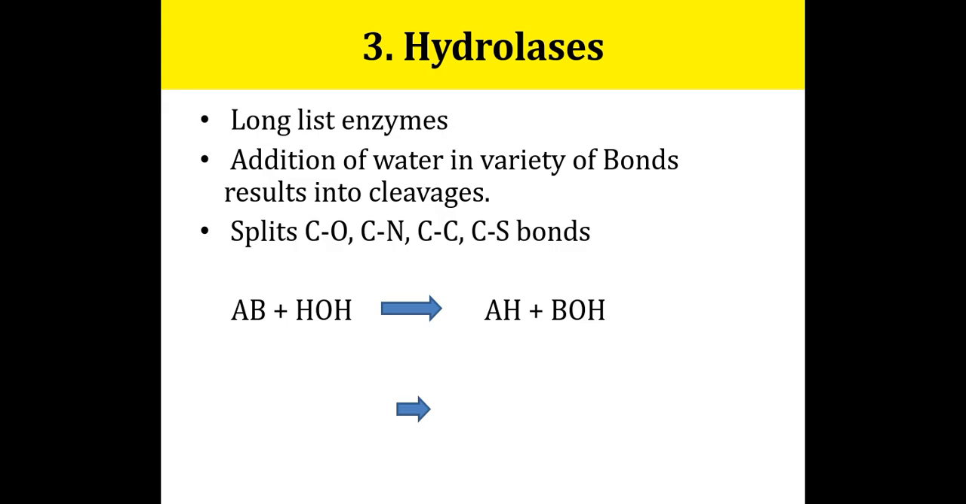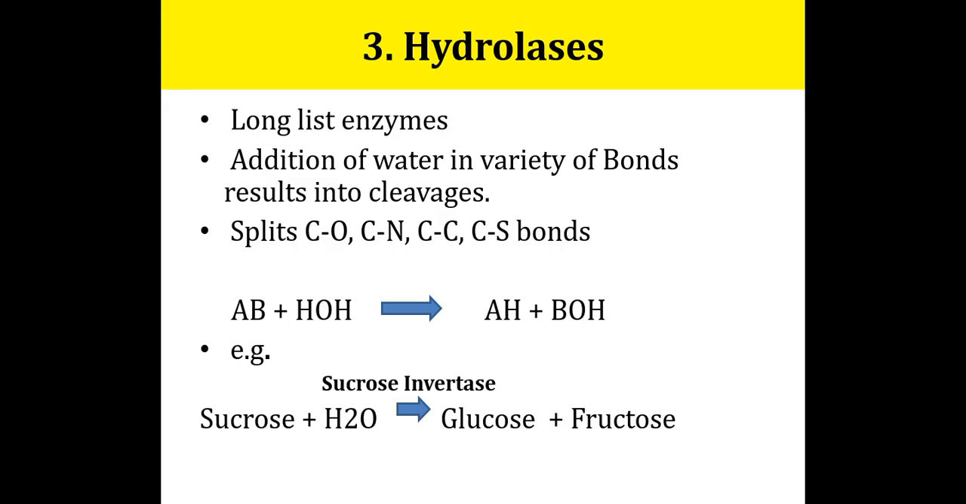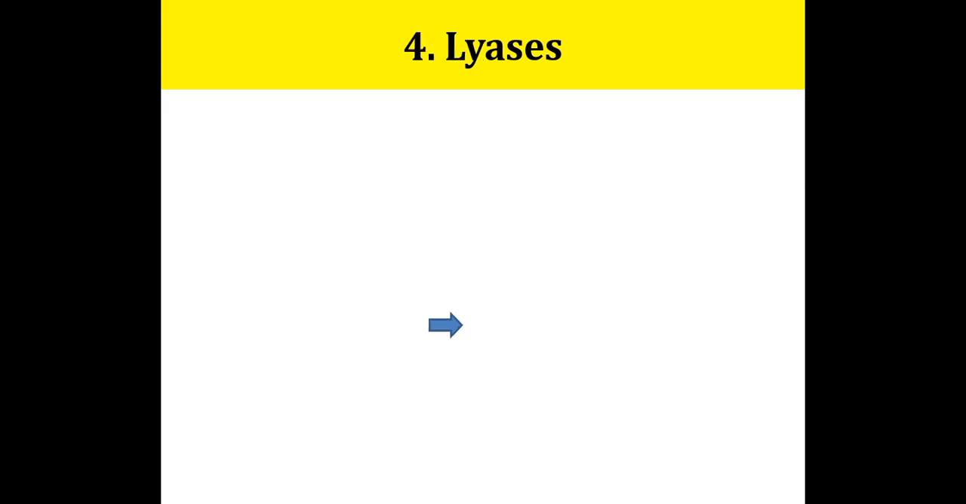So AB plus water gives AH and BOH: one H from water gets attached to A, so AH, and B gets attached to the OH. So AH and BOH are the final products. In the sucrose invertase reaction, you can look here, conversion of sucrose into glucose and fructose is a hydrolysis reaction.